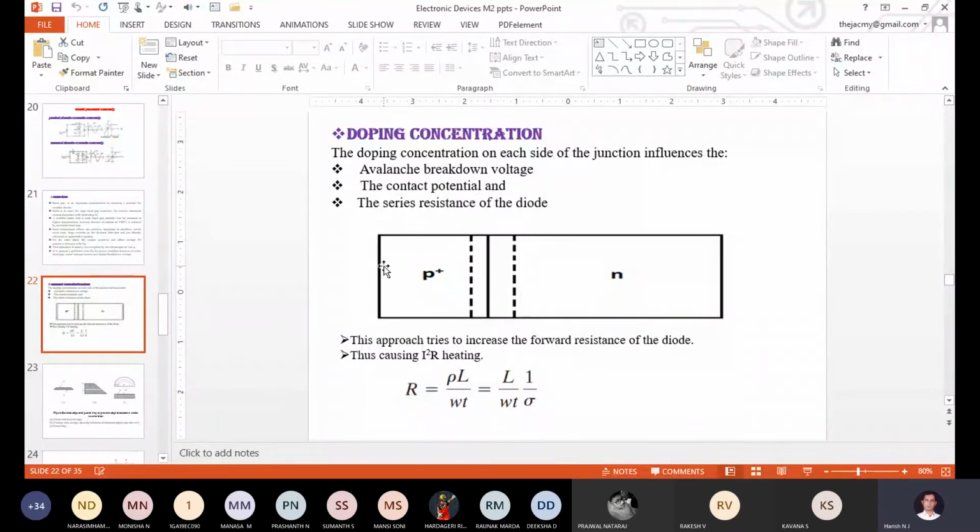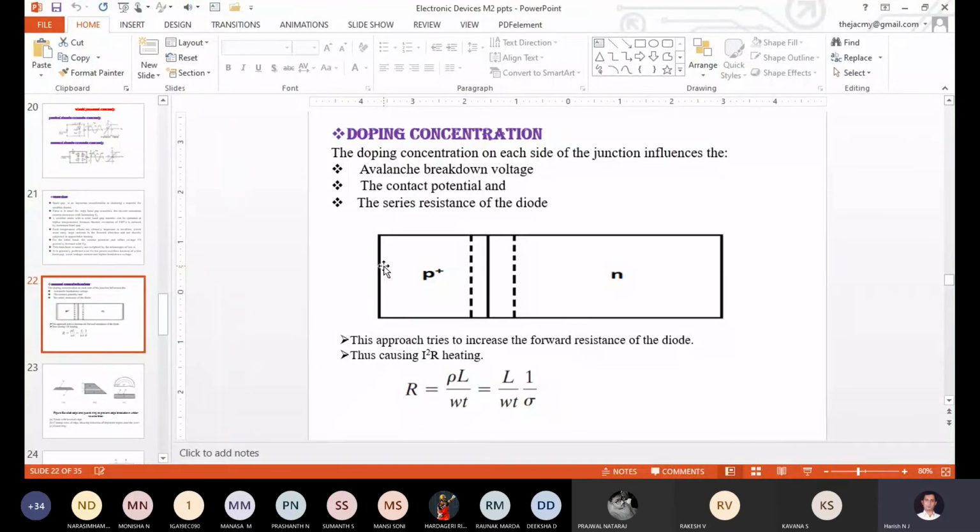For the silicon diode, what is the VBR value? Approximately, what is the VBR value, the reverse breakdown voltage, for a low current diode? Around 100. Compared to germanium it will be high. So probably that value is between 70 to 80.